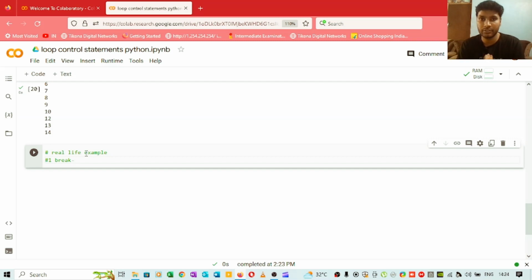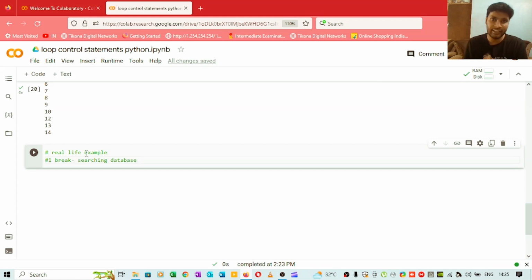If you carefully think, what could be a real life example where we use the break statement? When we are searching for anything in a database, suppose you have 100 names in a database and you want to find Rohit.